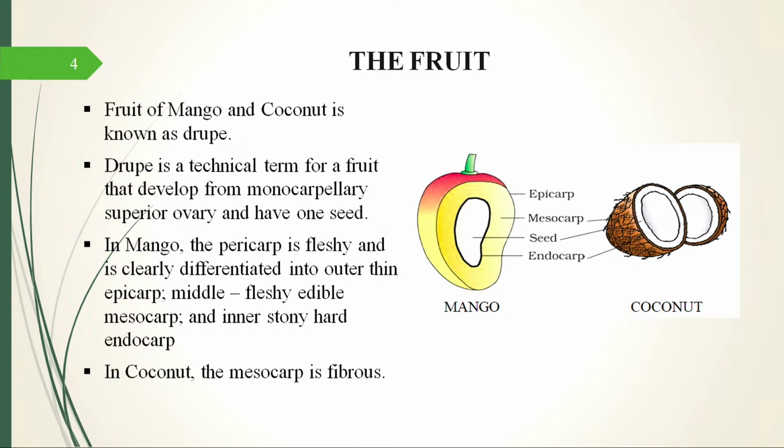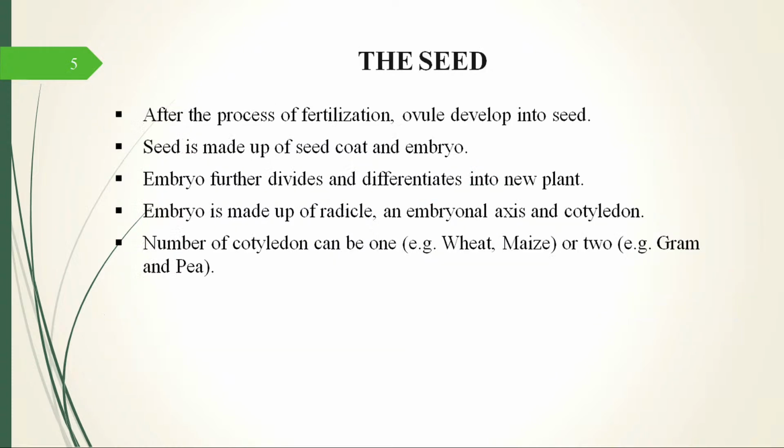So what happens in a coconut is the mesocarp is the fibrous part of the coconut. So it is a hairy part, that is the mesocarp, and the hard part which is inside the mesocarp, that is the endocarp. And then you have the coconut which we eat. The coconut has a very small seed in it, unlike mango. But technically both of them are the same. So these terms in a fruit you need to remember and also need to understand, and whenever you eat mango or you imagine mango, now you should know that okay, I am eating a mesocarp. So that is how you will remember. You will not forget these terms.